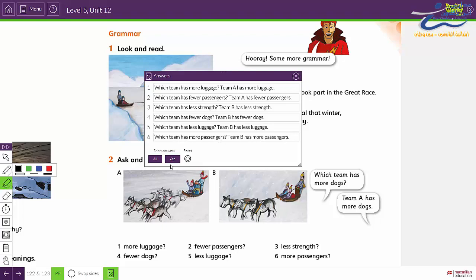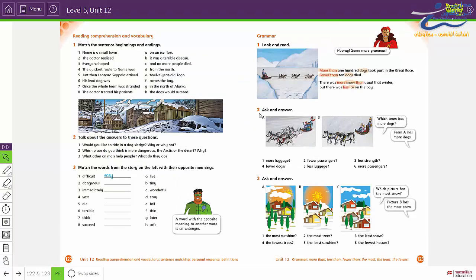Okay, check your answers. Now focus. In activity 2, we compared between 2 teams. We used comparative. But in this part, we are going to compare with 3 things. So we will use superlative comparison.